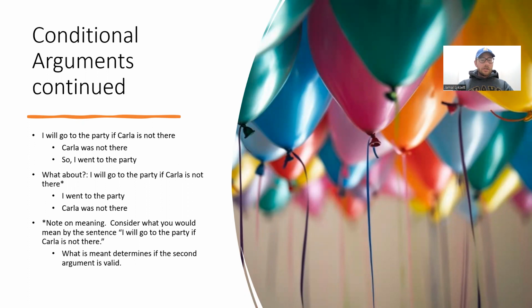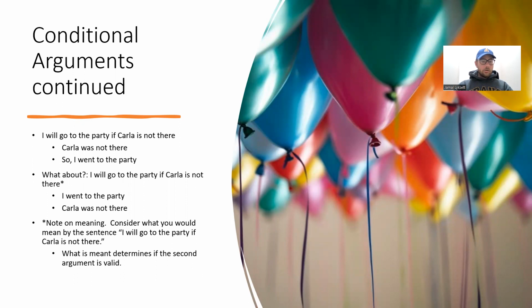I will go to the party if Carla is not there. I went to the party. Carla was not there. So in this one, notice it says I will go to the party if Carla is not there. So if Carla is not there, then I will go to the party. Notice that it doesn't say if and only if Carla is not there, I will go to the party. So that argument is not valid because we can't draw that conclusion from the second premise.